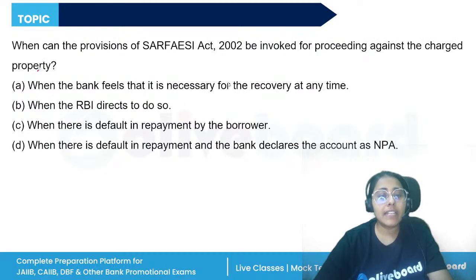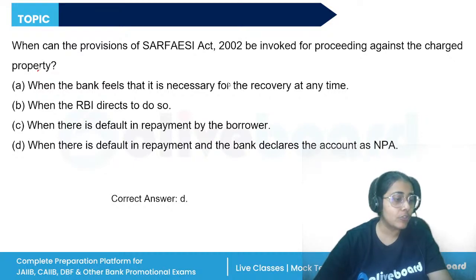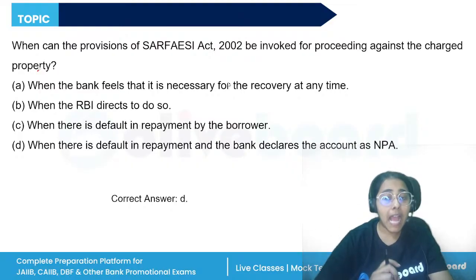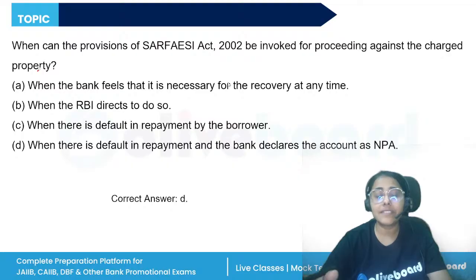All right. When can the provisions of the SARFAESI Act 2002 be invoked for proceeding against the charged property? When the bank feels that it is necessary for recovery at any time, when RBI directs to do so, when there's default in repayment by the borrower, or when there is default in repayment and the bank declares the account as NPA. So the correct answer is D. The banks and financial institutions can proceed against the charged property when there is a default in repayment and the account has been declared as NPA. It means it has remained unpaid for a period of more than three